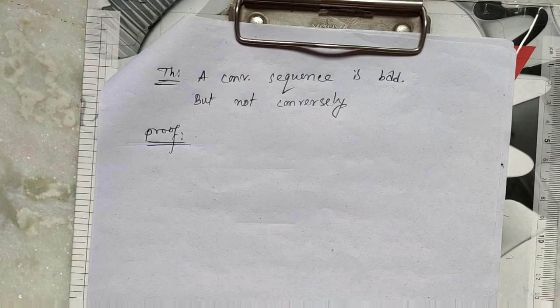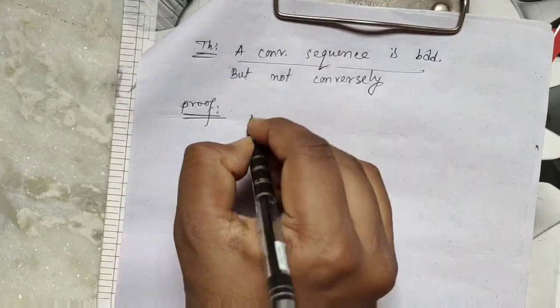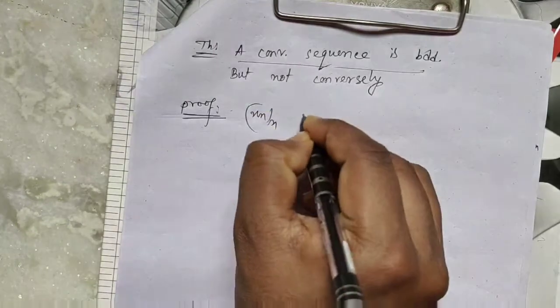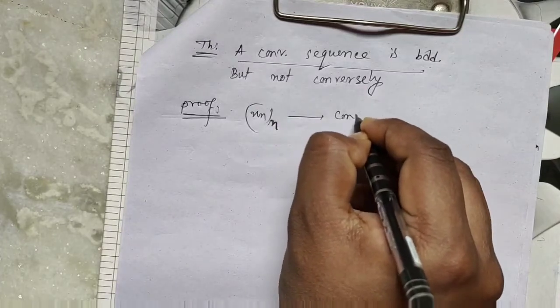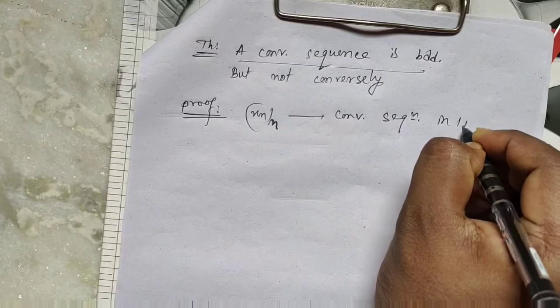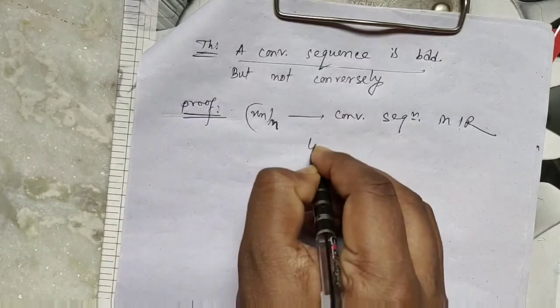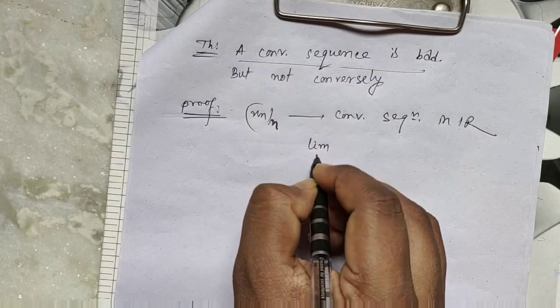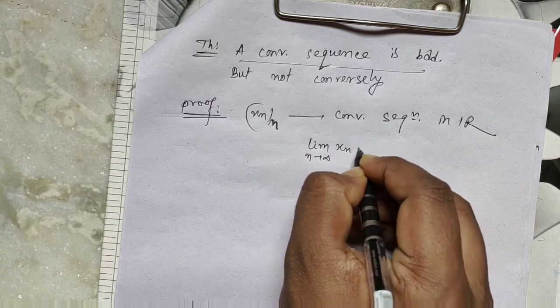First, to prove that every convergent sequence is bounded, let xn be a convergent sequence in R. Then there exists L belonging to R such that limit n tends to infinity xn equals L.